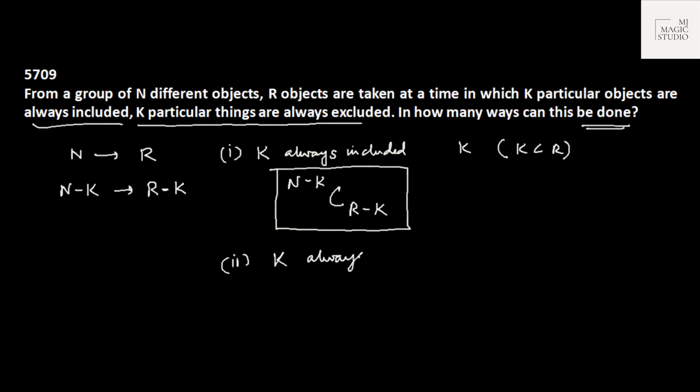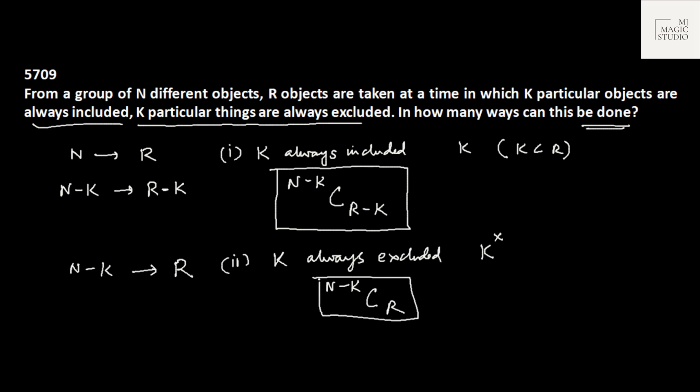And the second case, if k things are always excluded, that means ask these k things to stay away from you. That means out of n, you are left with only n minus k items, but you are still to select r items from it. In this case, the formula will become n minus k C r. It is always excluded, ask them to stay away, you are left with only n minus k items, out of which select r.